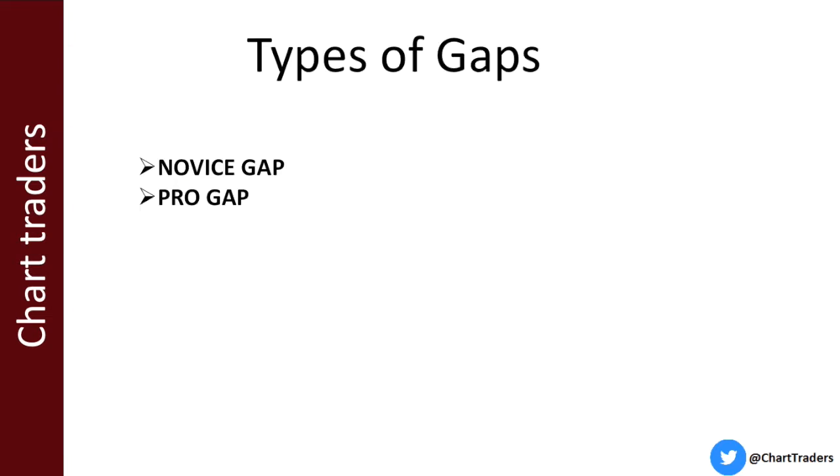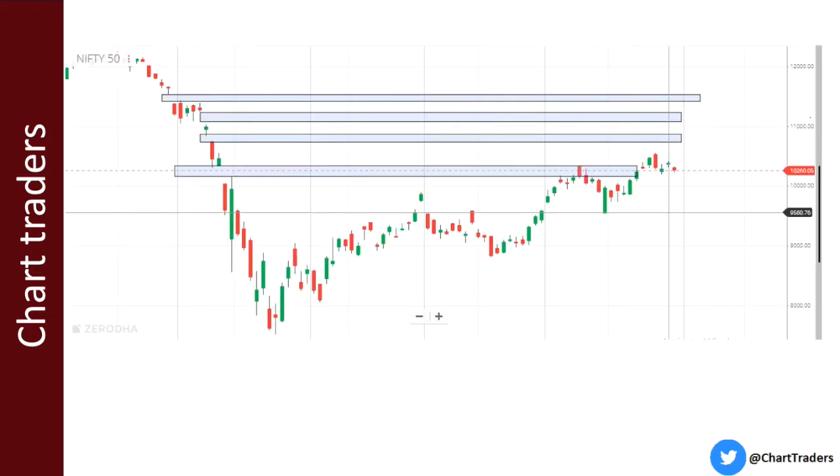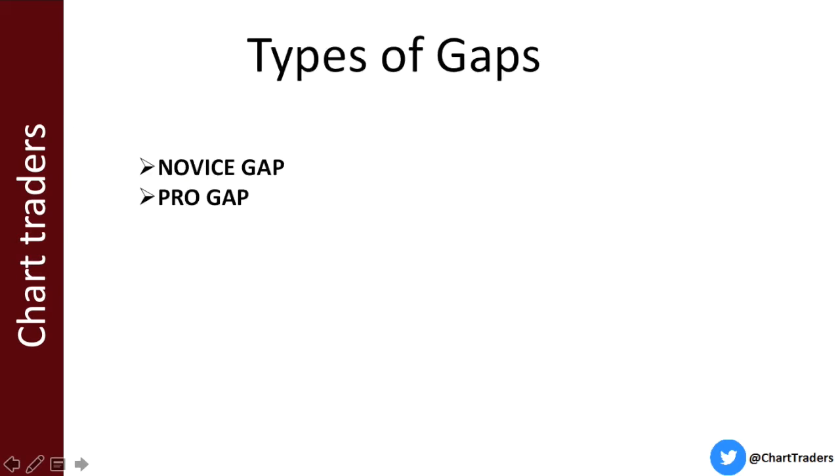Normally there are two types of gaps. One is the noise gap and second is the pro gap. So we will see what we mean by noise gap and what we mean by pro gap. This gap is known as a noise gap, which is created due to gap up opening and gap down opening. So this is simply a noise gap.